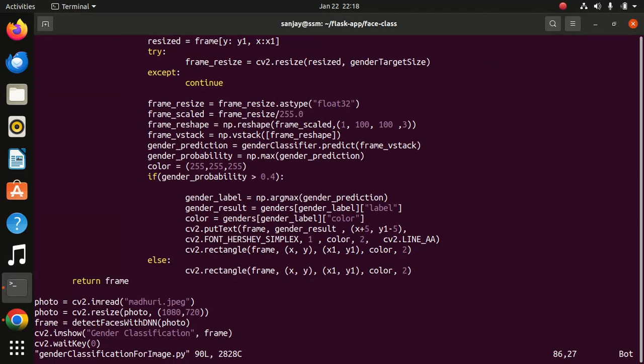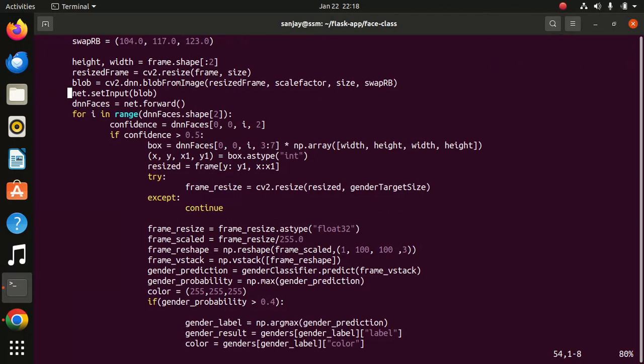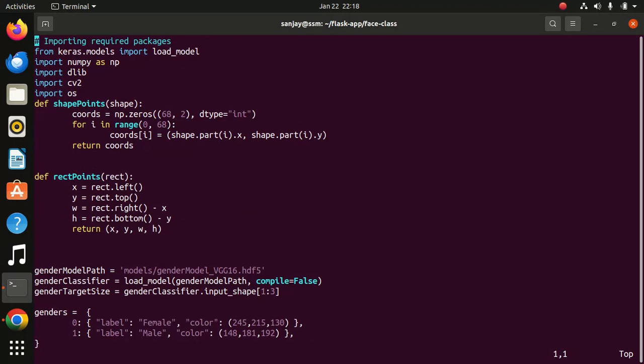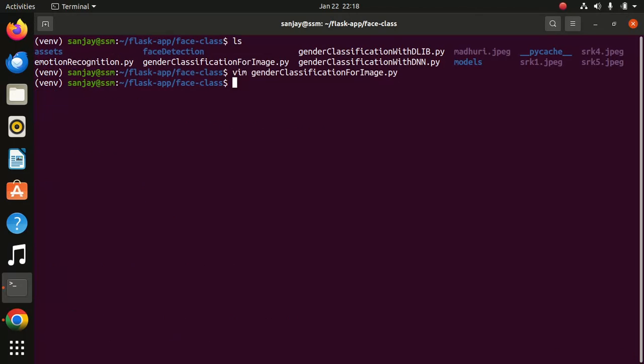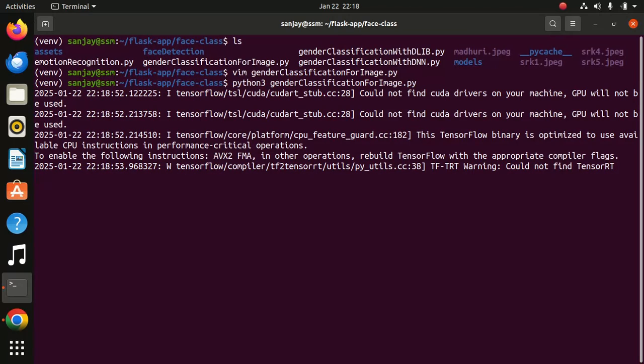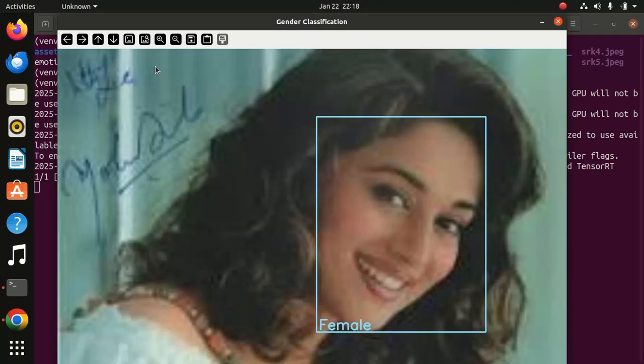Here I use a Keras model and the DLIB library, a very popular library for industry. Fine. Yes, Madhuri Dixit, yes, female is recognized.